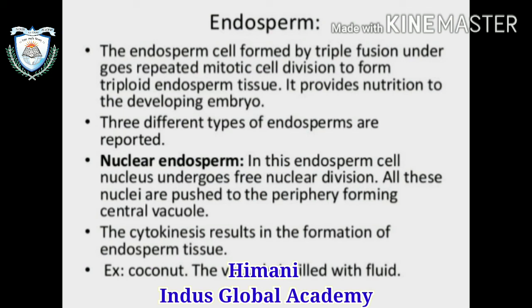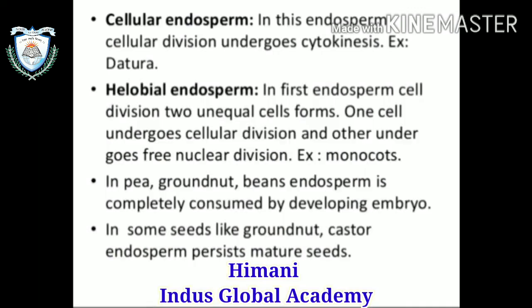First is the nuclear endosperm. In this endosperm, the nucleus undergoes free nuclear division, and all these nuclei are pushed to the periphery, forming a central vacuole, and cytokinesis results in the formation of endosperm tissue. Example, coconut, where the vacuole is filled with fluid.